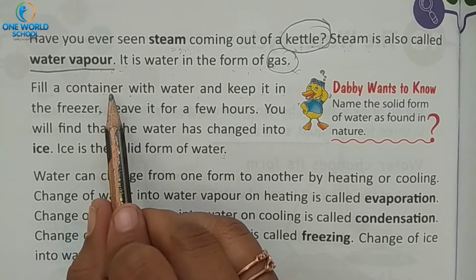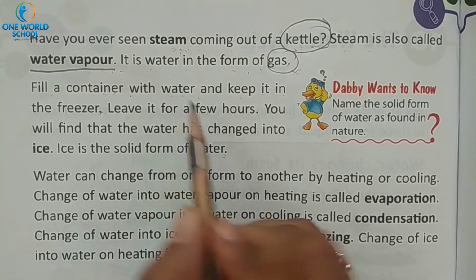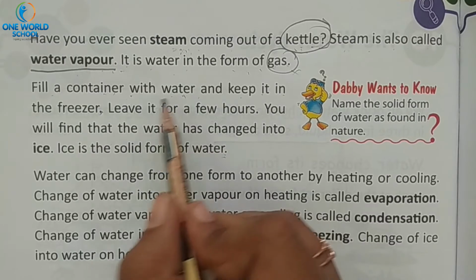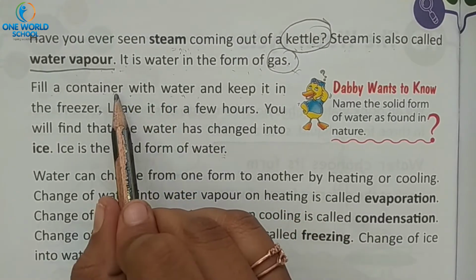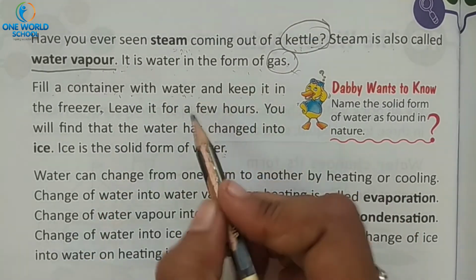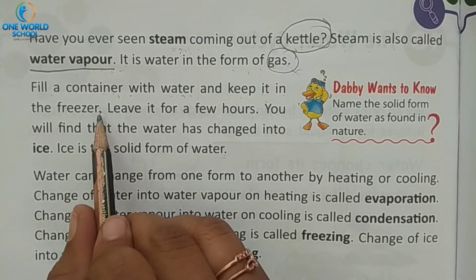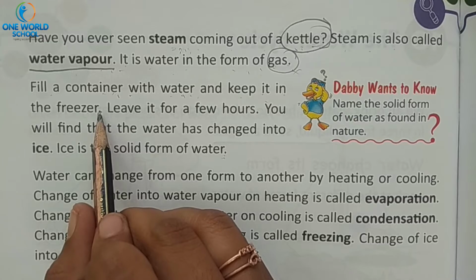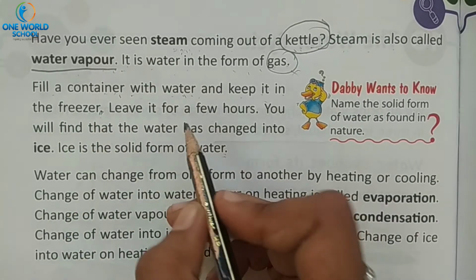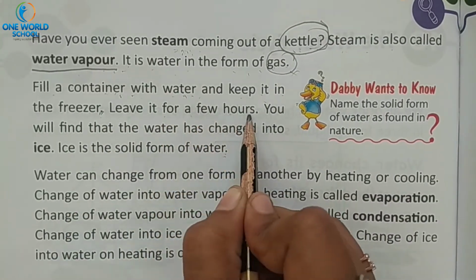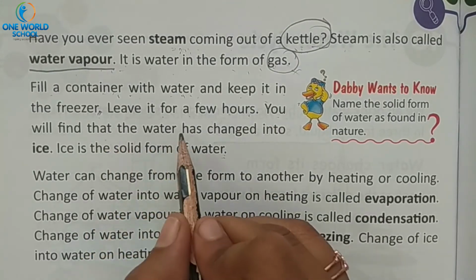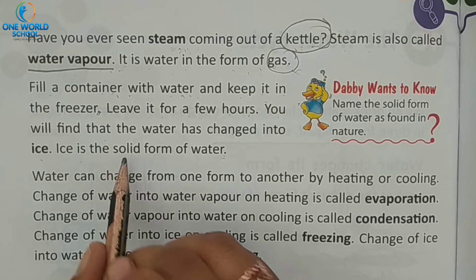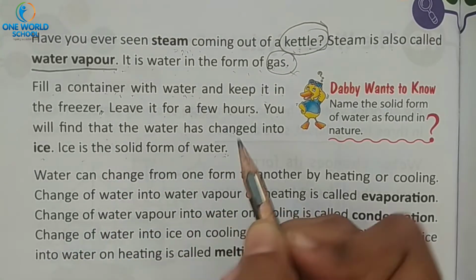You have to fill a container with water. See, some trays are coming. Yes or no? Yes. What you have to do? You have to fill that tray or any other container with water, and then you have to keep it in the freezer. You have to keep that container in a freezer. Then leave it for a few hours. You will find that the water has changed into ice. Ice is the solid form of water.